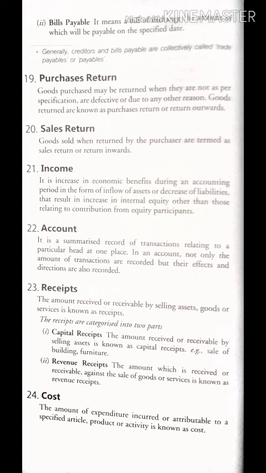Do remember, even a decrease in liability is also a type of income of the business. So that results in an increase in equity, other than those relating to contribution from equity participants. What do you mean by equity participants? That means the amount which is contributed by the owner. So other than that, if we receive anything, that is income.